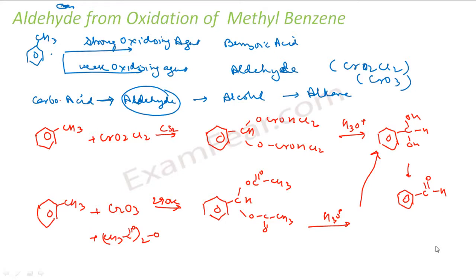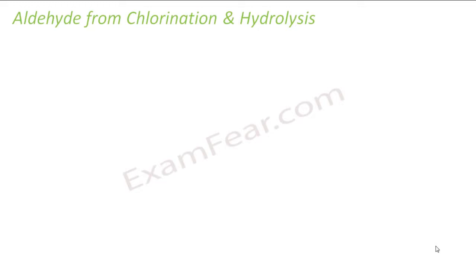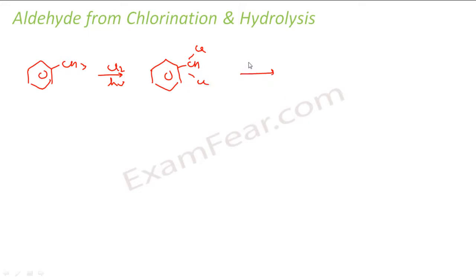The next is chlorination followed by hydrolysis. So this is side chain chlorination followed by hydrolysis of my methyl benzene itself. I have a methyl benzene, and I'll react it with chlorine in the presence of sunlight. Two of the hydrogens will be replaced, so what I get is CHCl2. Now I'll do a hydrolysis, or I can use acidic media. The chlorines will be replaced by OH, and I need to increase the temperature.